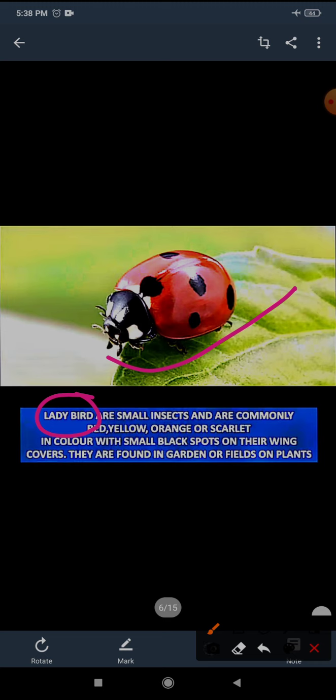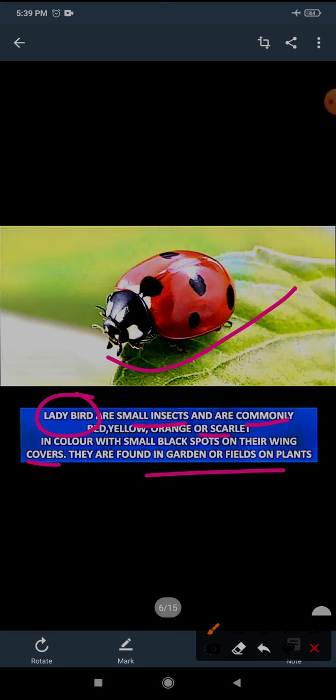Ladybirds are small insects and are commonly red, yellow, orange, or scarlet in color with small black spots on their wing covers. They are found in gardens or fields, on plants.